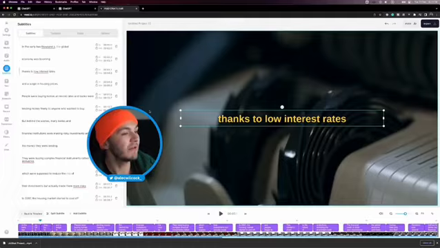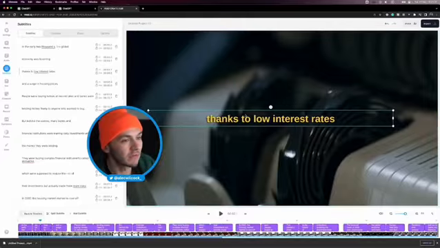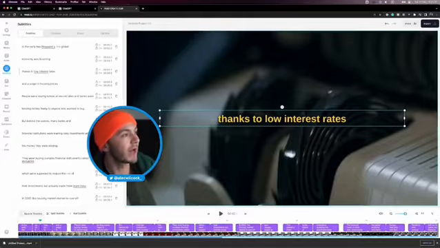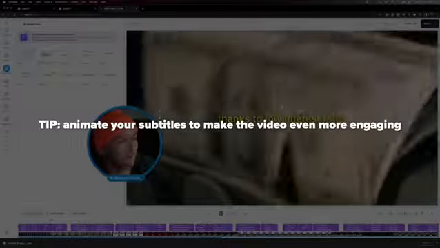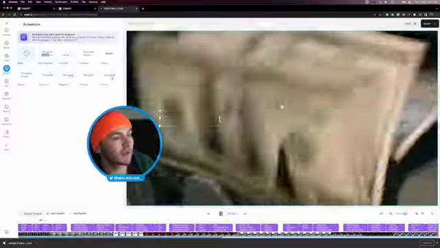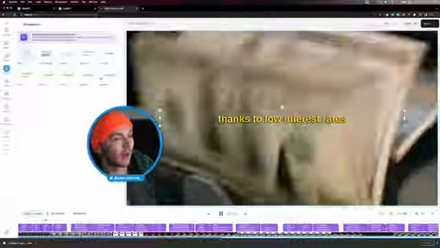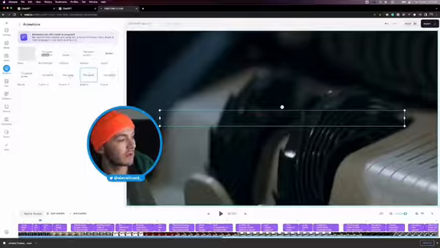What I can do to make it even more dynamic, I'm just going to make this really wide. To make it even more dynamic, I can go into styles, and under animation I can actually animate it, right? So it comes in like this. It's kind of up to you as to what you would like. I like the look of this scaling one, so if we take a look.